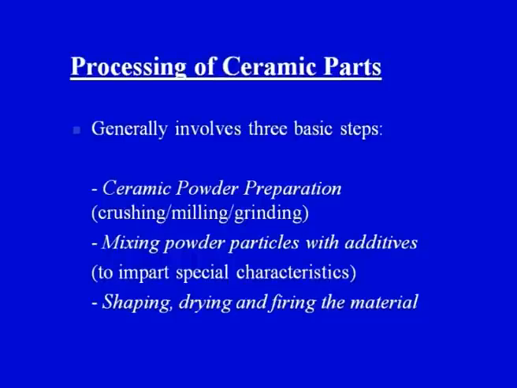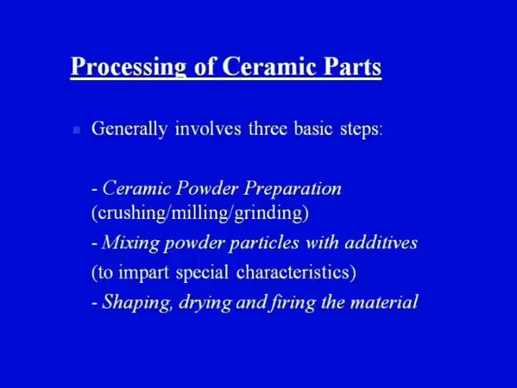Now, from here onward our focus would be on the tools, techniques and methods that are used for converting this raw material into the final product. So, now let us see the second stage of this module on ceramics, that is the processing of ceramic parts.